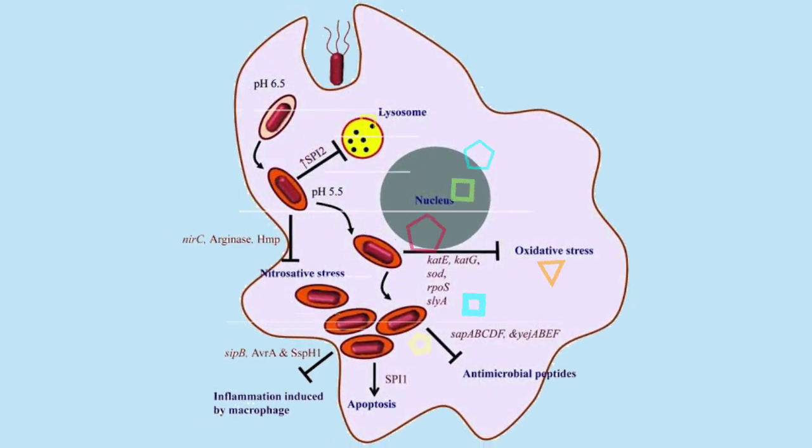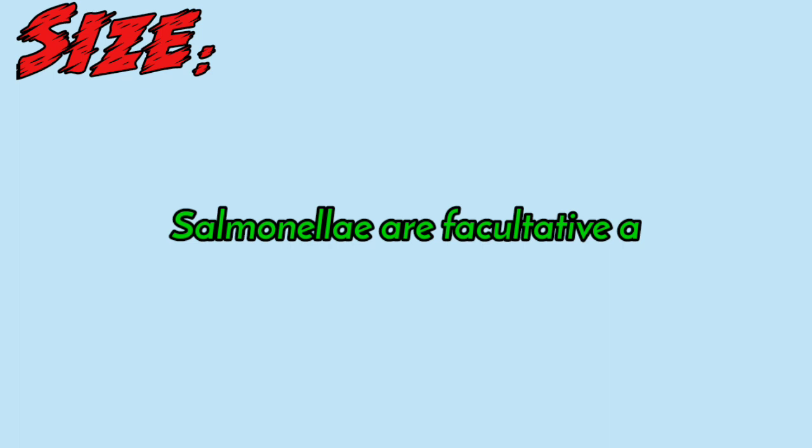In the next slide there is a diagram showing the killing, apoptosis and death of the cell, and the mechanisms related to this. Here we can see inflammation induced by macrophages, apoptosis and antimicrobial peptides, oxidative stress and macrophage stress. Lysosomes are also present along with the nucleus, and pH decreases from 6.5 to 5.5 as it enters the cell. Then in the next slide there is the size of Salmonella.